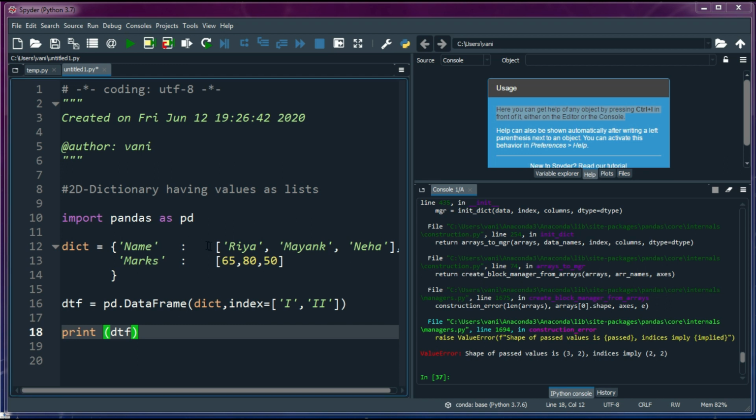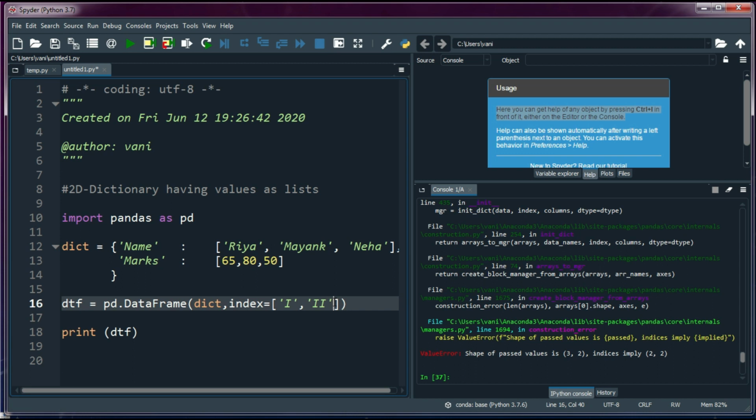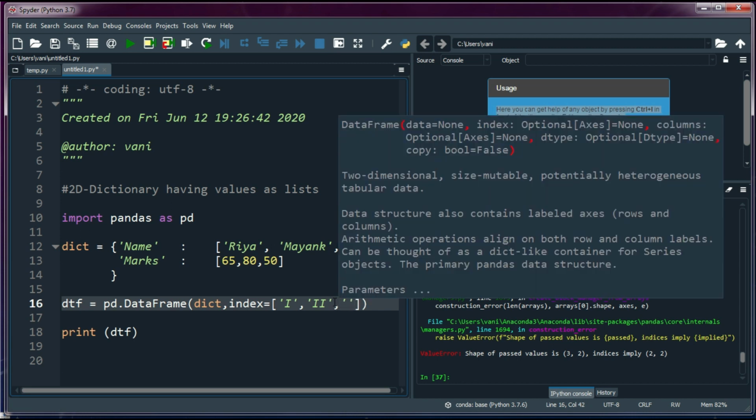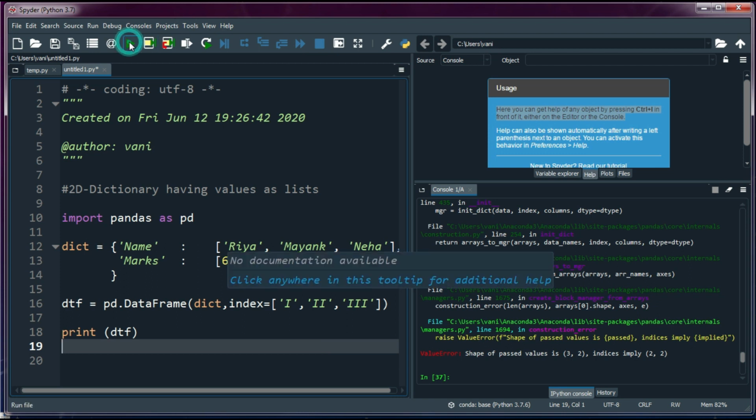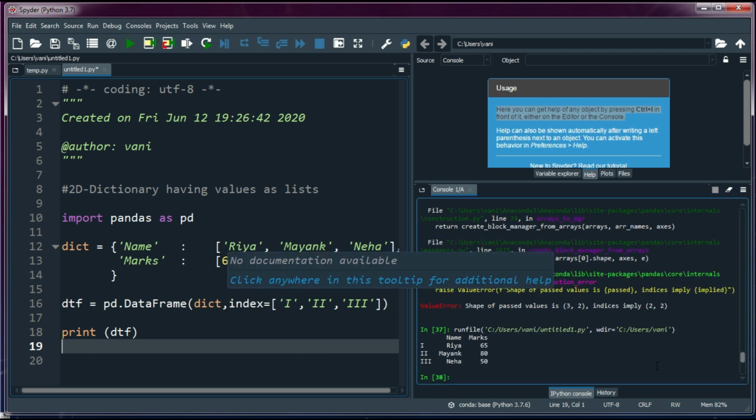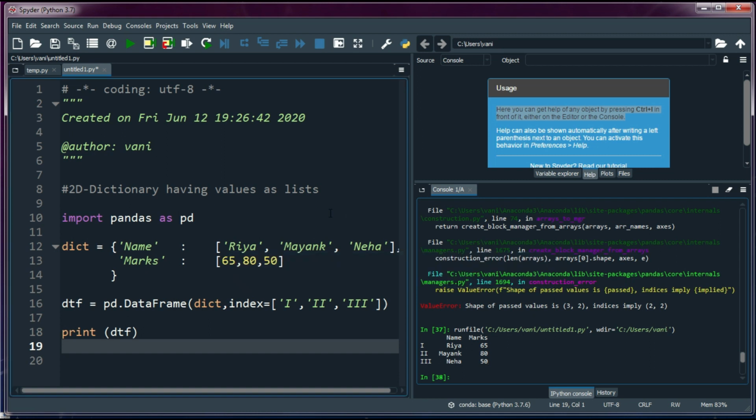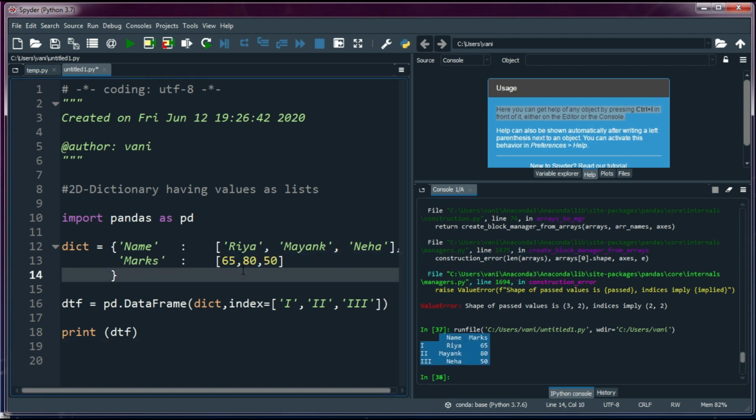Here we have passed 3 values. And in the marks key also we have passed 3 values. So if you pass any index, it must match the length of the values. Let's run the program. Yes, you can observe here, these are the indexes specified by us.